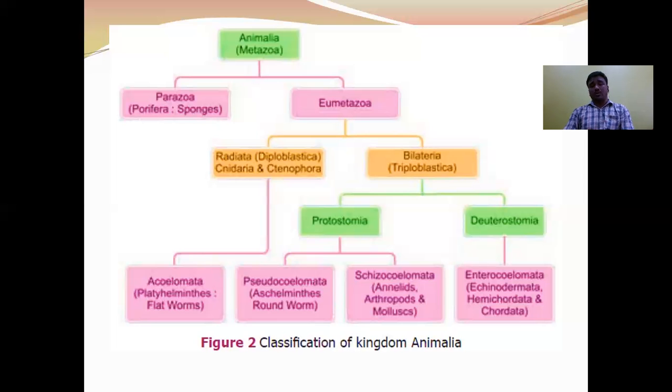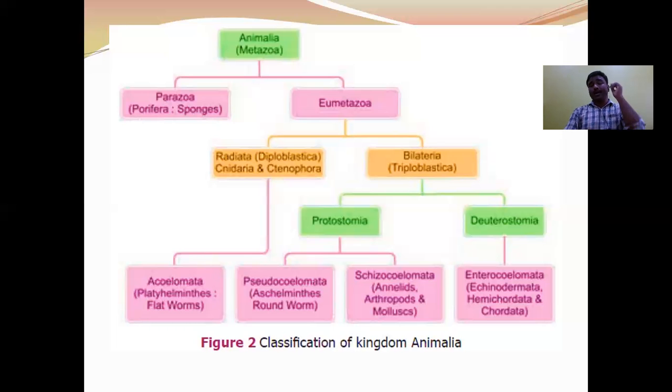Next, eucoelomates: the animals in which true body cavity is present, that means fluid filled space present between ectoderm and endoderm, and which is lined by the mesodermal epithelium, are called eucoelomates. The eucoelomates are further divided into schizocoelomates and enterocoelomates.